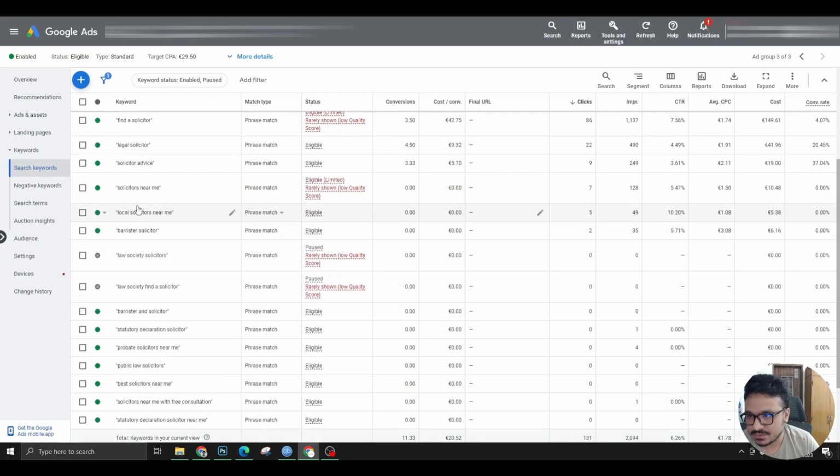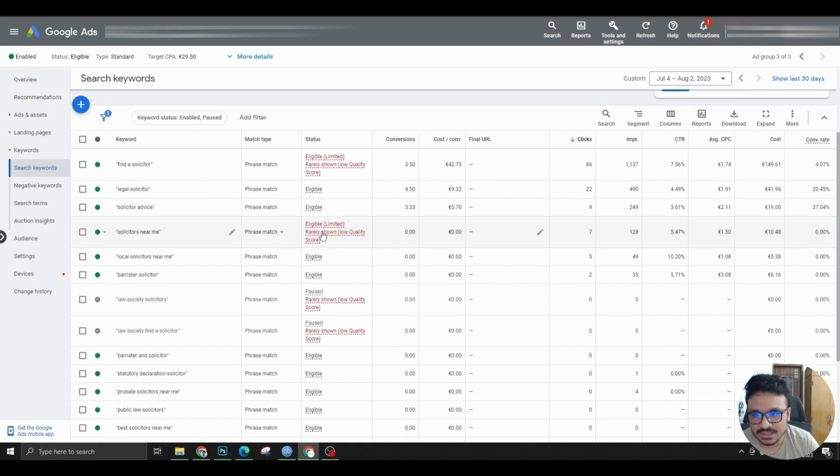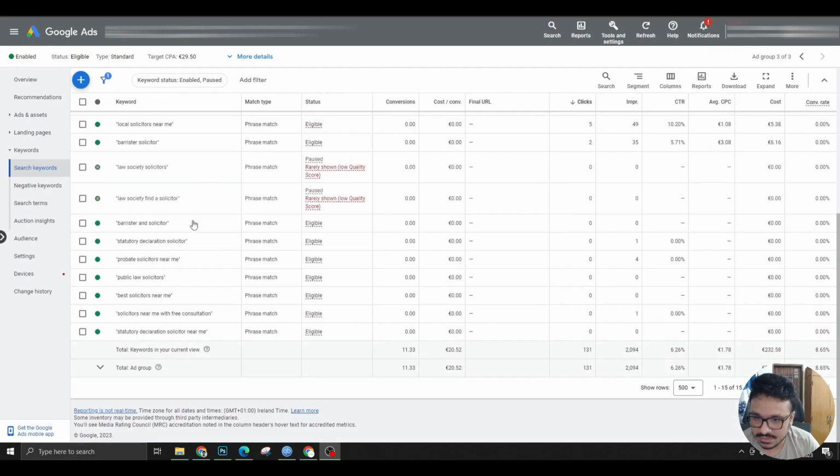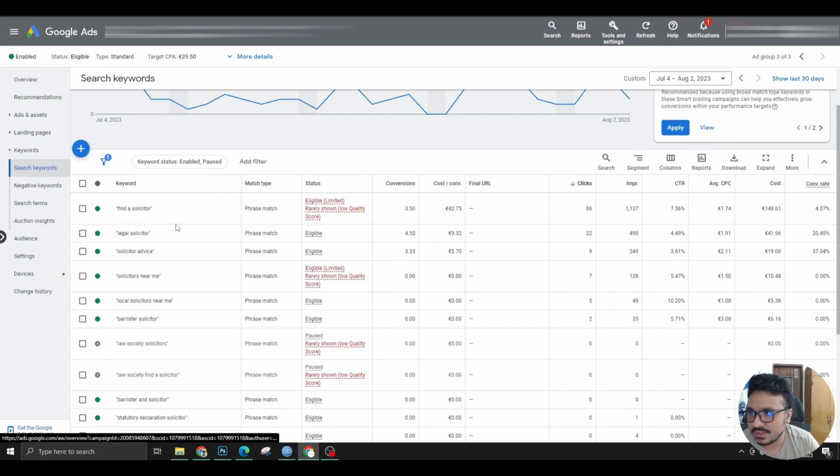So barristers, solicitors near me, this has low search volume because of the target area. So it all depends on the area you're targeting. The search volume kind of gets changed according to that. Local solicitors near me, this is not getting any conversions or clicks. It got 5 clicks, which is not great, and it's definitely not enough to make a decision. And this is happening across all of the accounts.